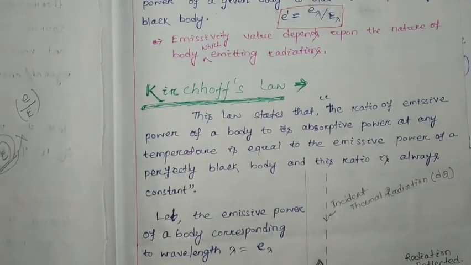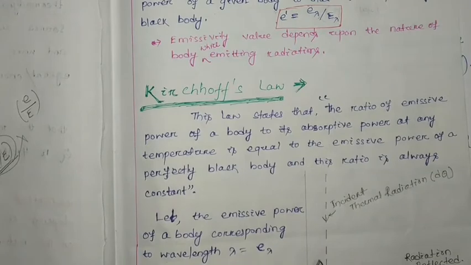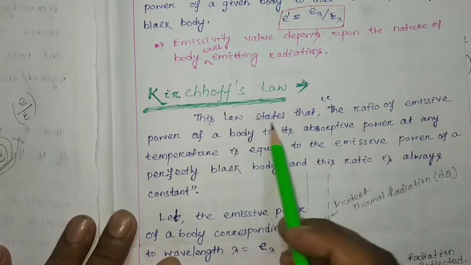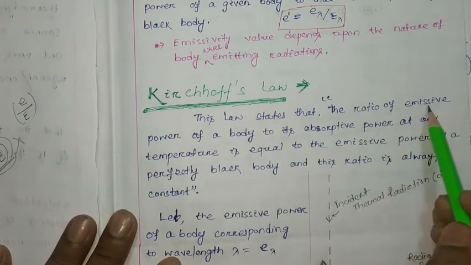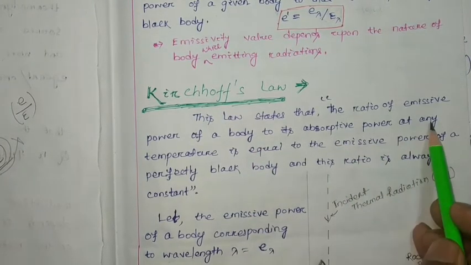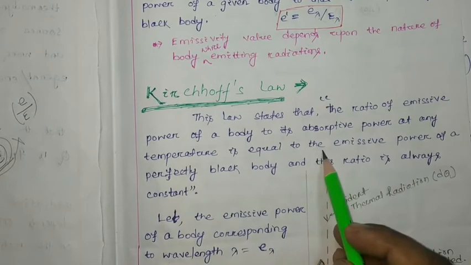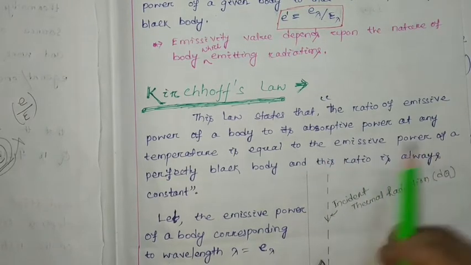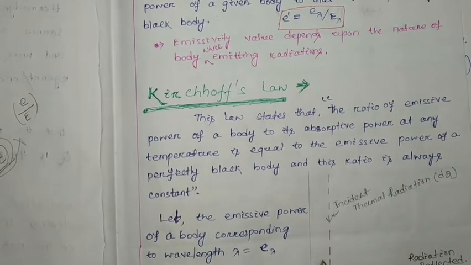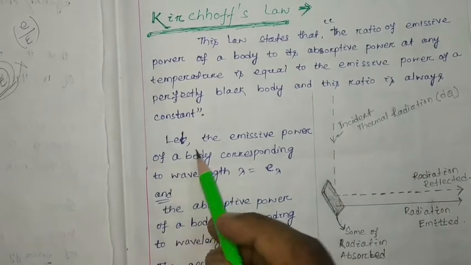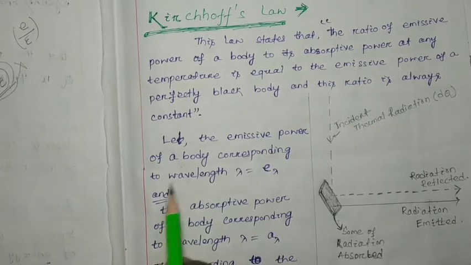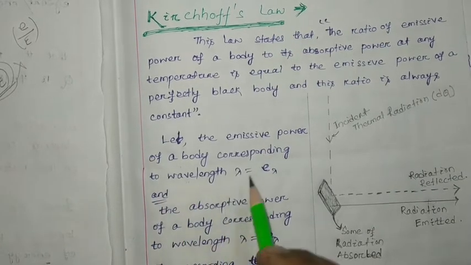Now we start Kirchhoff's law. According to this law, the ratio of emissive power of a body to its absorptive power at any temperature is equal to the emissive power of a perfectly black body, and this ratio is always constant. Mathematically we have to write it. Okay, let the emissive power of a body corresponding to wavelength lambda equal E lambda.